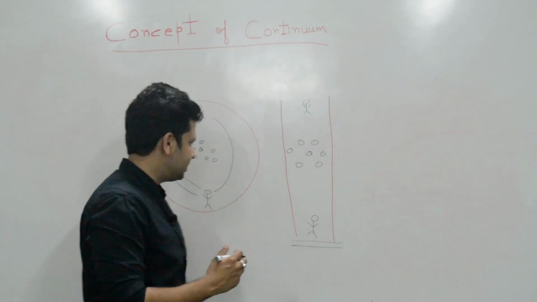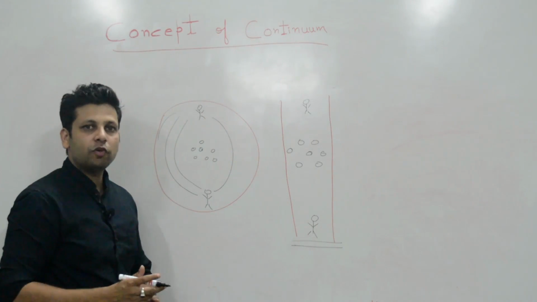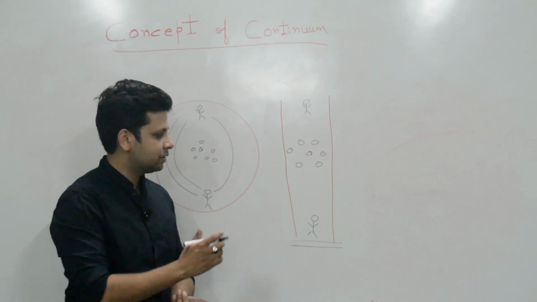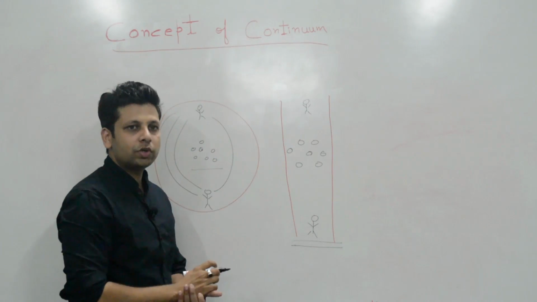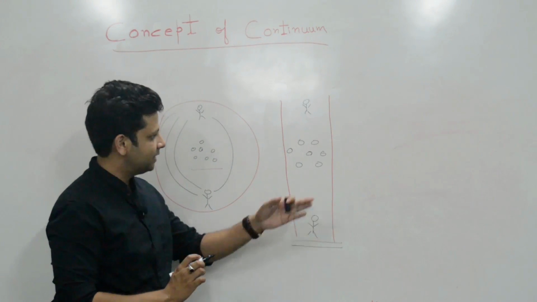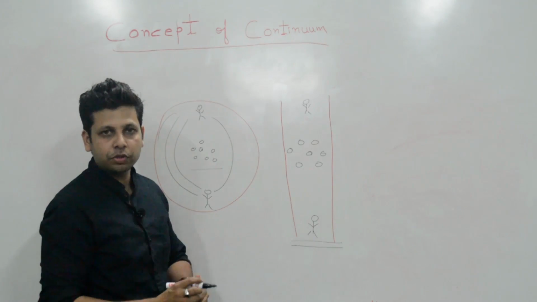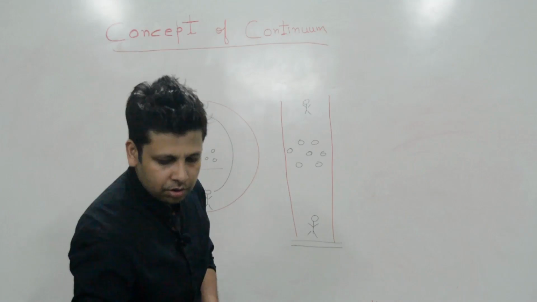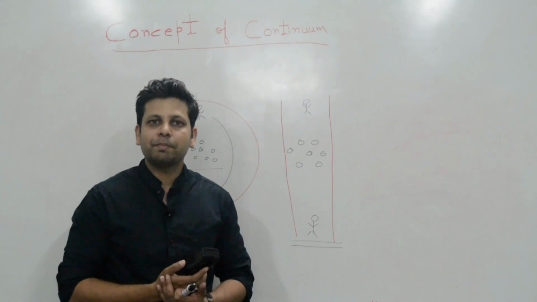But if the scale is large, then you can follow the macroscopic approach, because there you can ignore the discontinuities. But in this case, you cannot ignore the discontinuities. So the concept of continuum is well suited for the macroscopic approach.